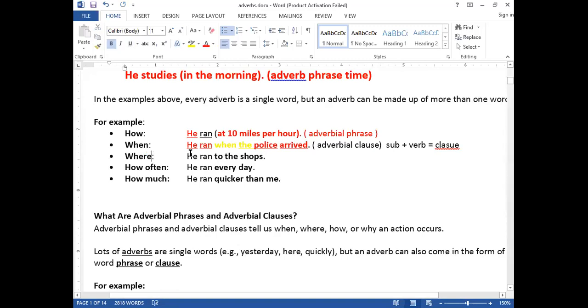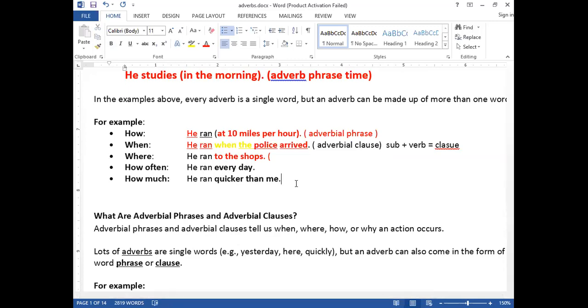For example, if I say he ran, where? To the shops. So to the shops is what? It's a phrase. Excellent. Adverbial phrase. Yeah, it's more than one word. And look here. How often? He ran. How often? Every day. Clear? And how much? He runs quicker than me. Clear? So we call it what? Adverbials.